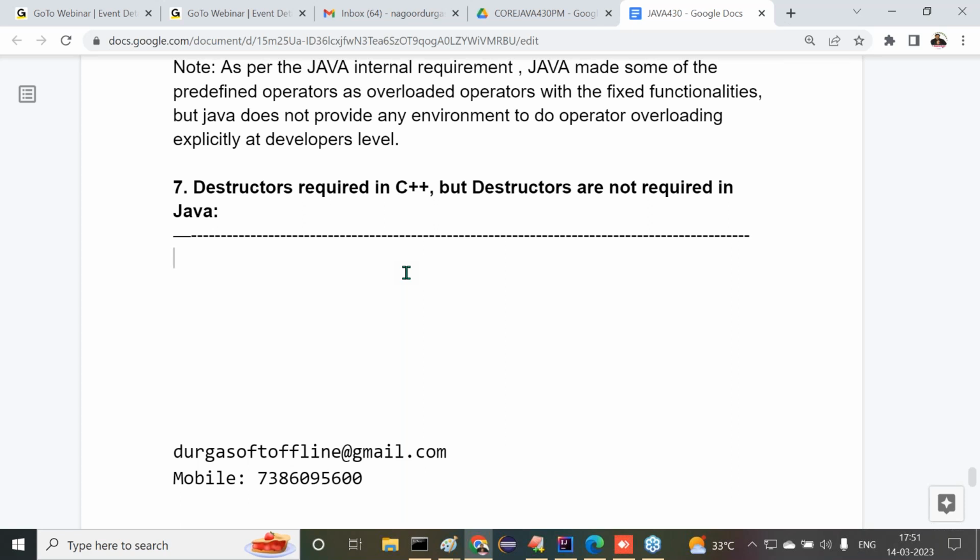The tool which destroys objects inside Java is the garbage collector. What's the name of the tool? Garbage collector. That garbage collector is one of the differences between C++ and Java. In C++, garbage collector is not available, but in Java, garbage collector exists. Now I'm giving one simple example. Try to understand this example, guys. All of you know it.